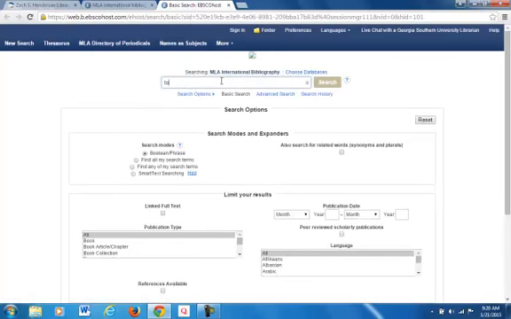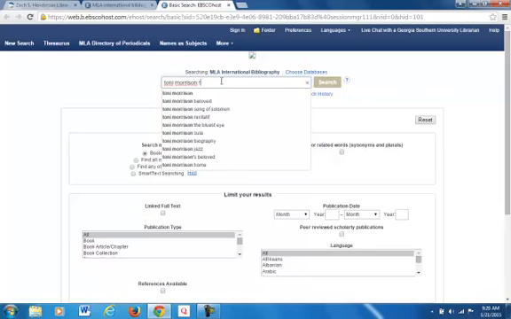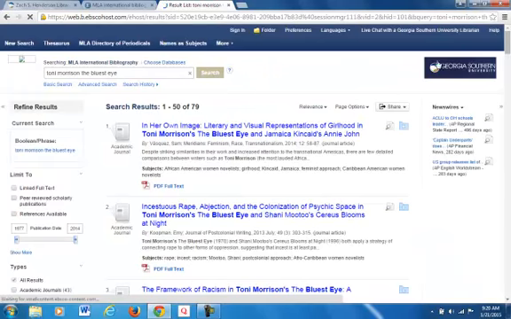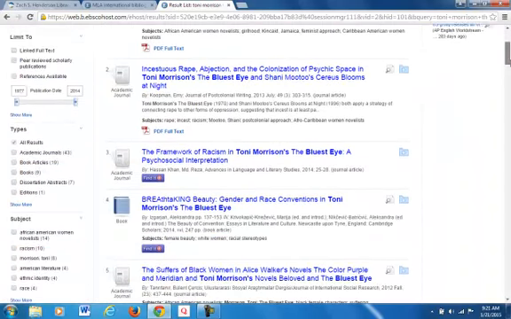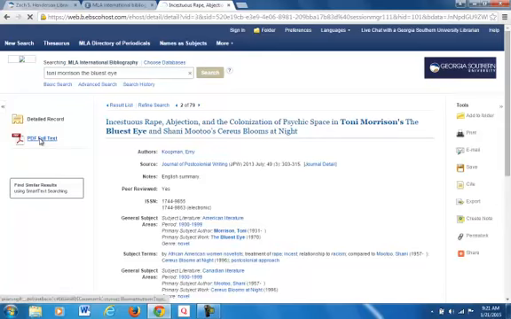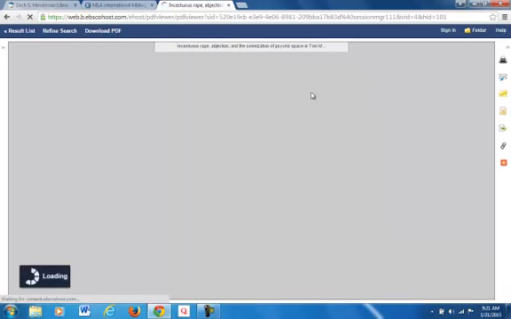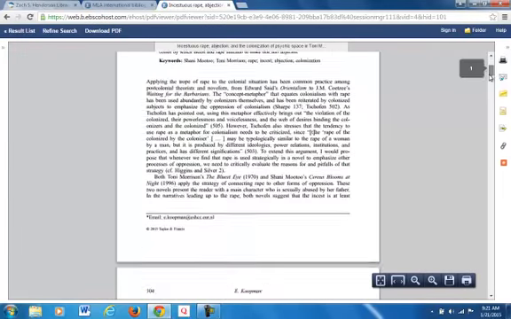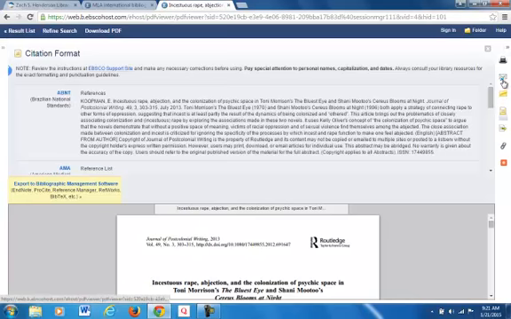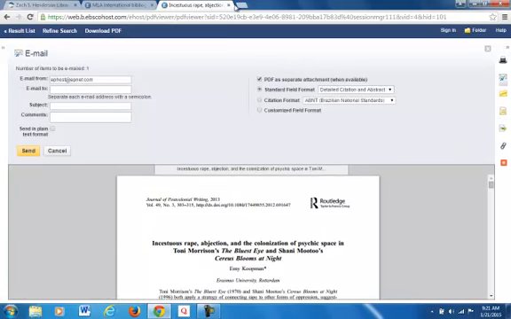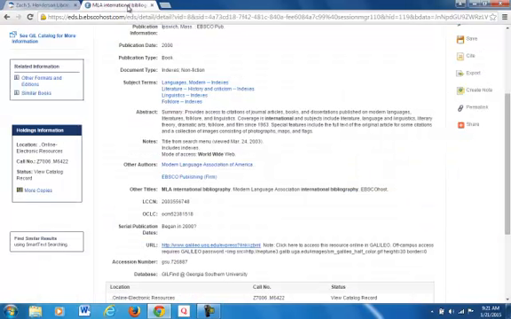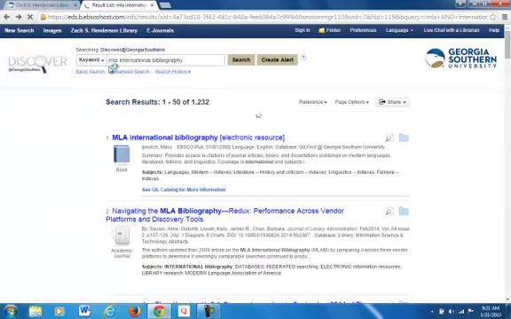So now I'm searching MLA International Bibliography, searching Toni Morrison, The Bluest Eye, and I see it narrows it down some more as well. I found this one looks similar enough to my topic. I'm going to look at the PDF text of it, and I'll read through it a bit, make sure that it's something I need to use, and again, email it the same way. Oh, that was the wrong one. Email it through here, and then I would save it. And once I evaluate that it is good for my source, I will start citing it.